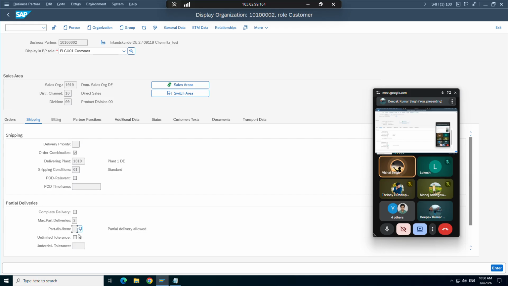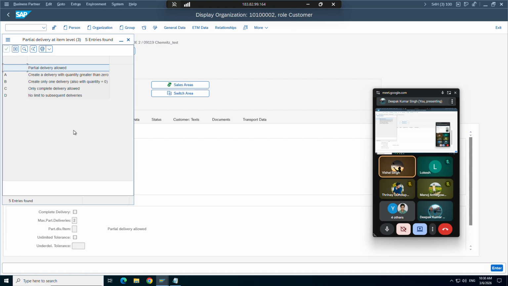It says it's allowed. Partial delivery is allowed, right? So that's what I'm saying. You just take the same customer, just maintain it, and then after the class you people can try this one. Creating only one delivery with quantity equal to zero can also be done, right? Or only complete delivery, yeah, allowed. Just play around with these options.